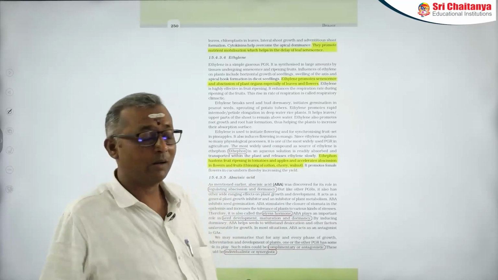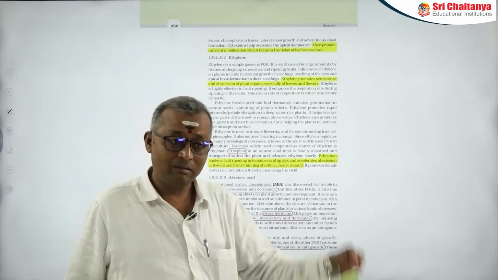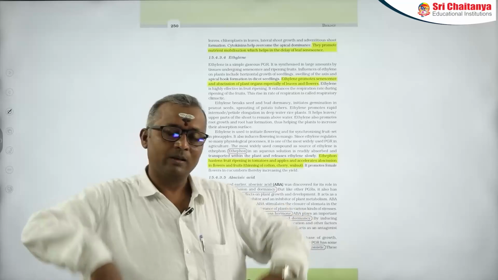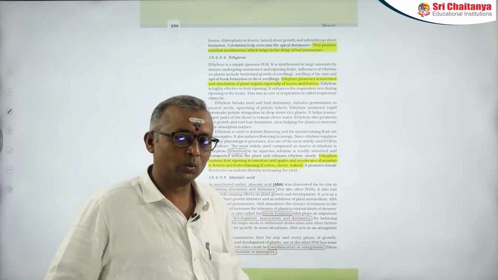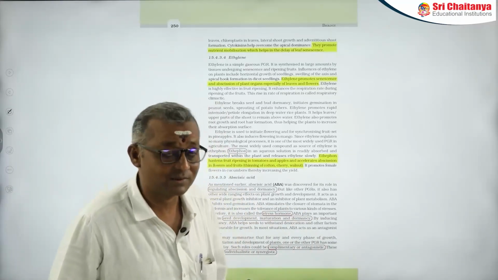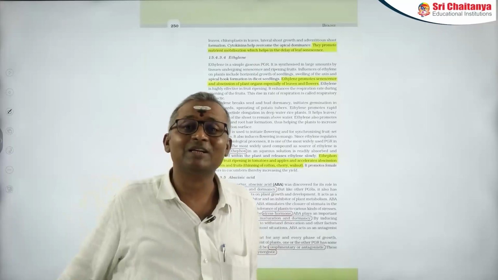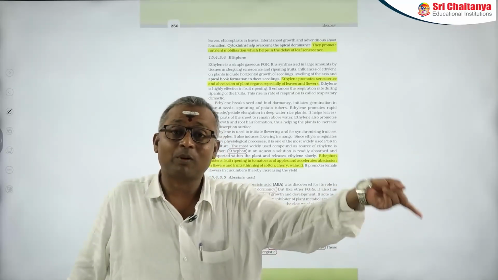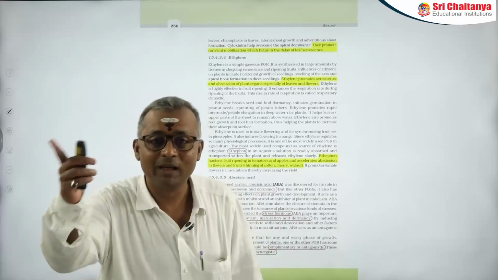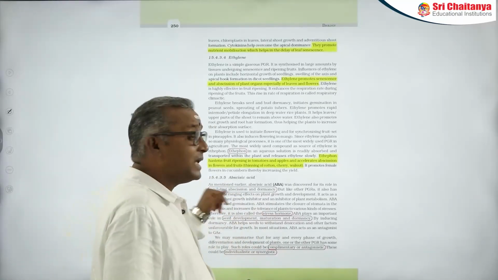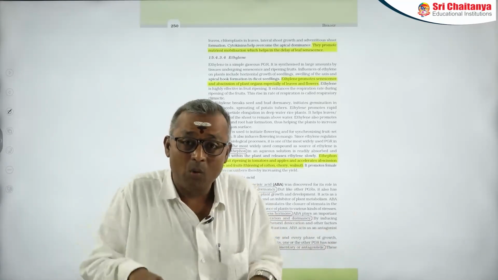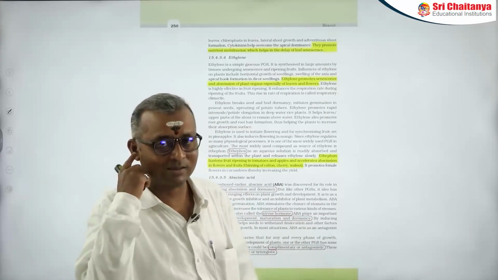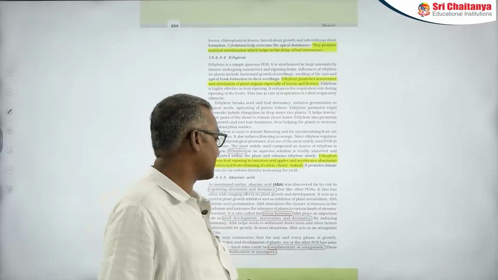It is also called a stress hormone. Why? Because under stress conditions, like water stress, ABA makes the plant tolerate various environmental stresses by closing the stomata. Here you have to remember, cytokinins can promote opening of stomata, whereas ABA promotes closure of the stomata, particularly under water stress condition.